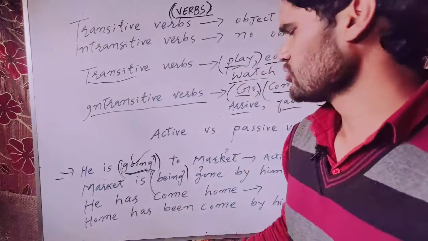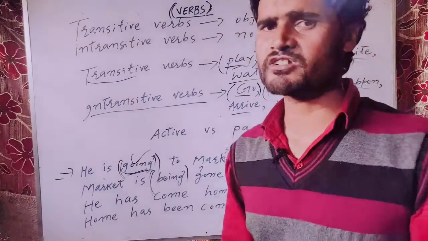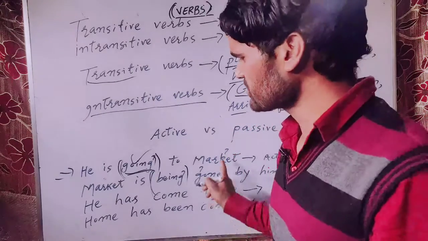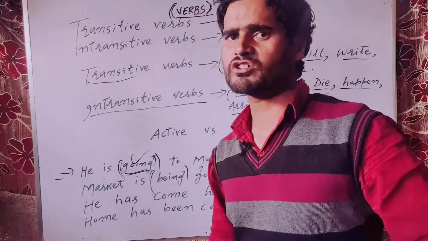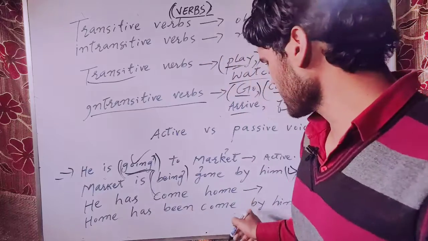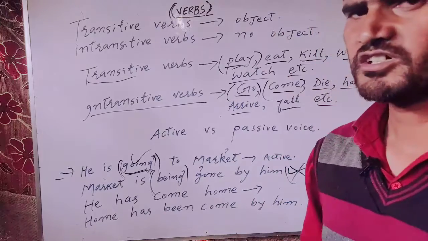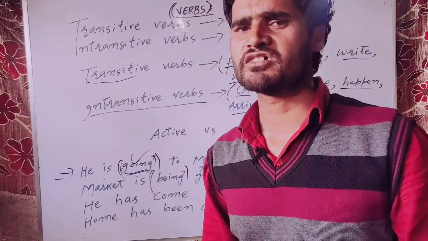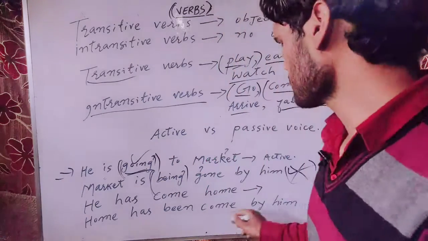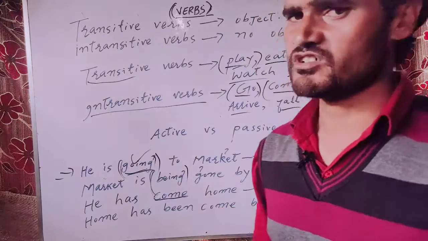He has come home. You may be thinking that the teacher has taught you some rules with respect to the present perfect tense, and you will be using the same rules in the formation of passive voice when it comes to transforming the present perfect tense into the passive voice. You may be thinking that it will become: home has been come by me. You may be thinking it is grammatically correct, but the fact is that it is absolutely wrong. It is absolutely incorrect. Why? Because come is the intransitive verb.